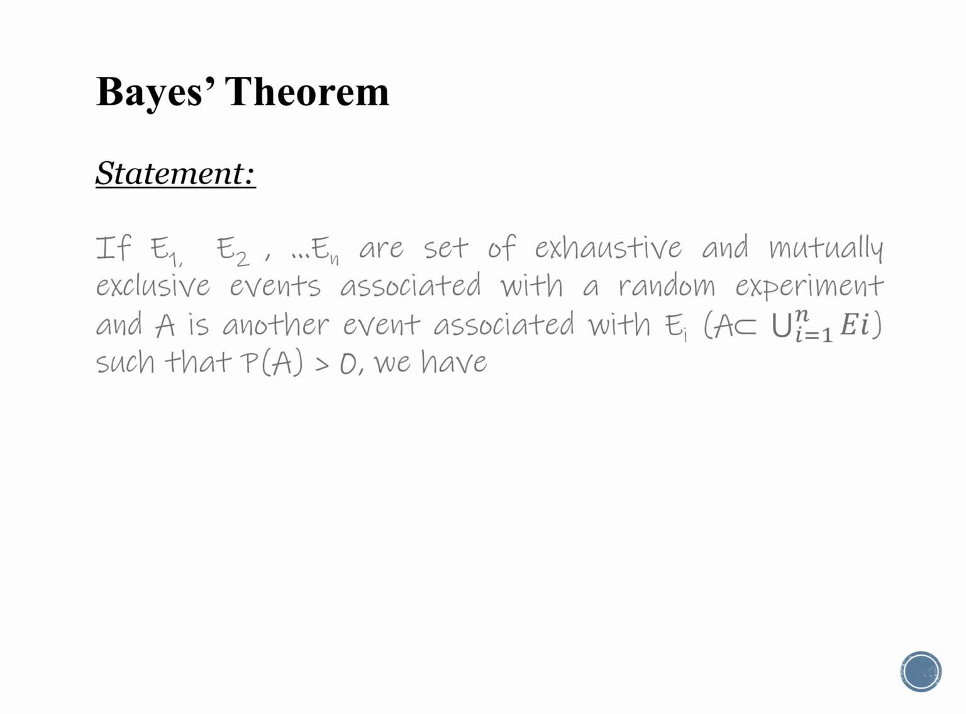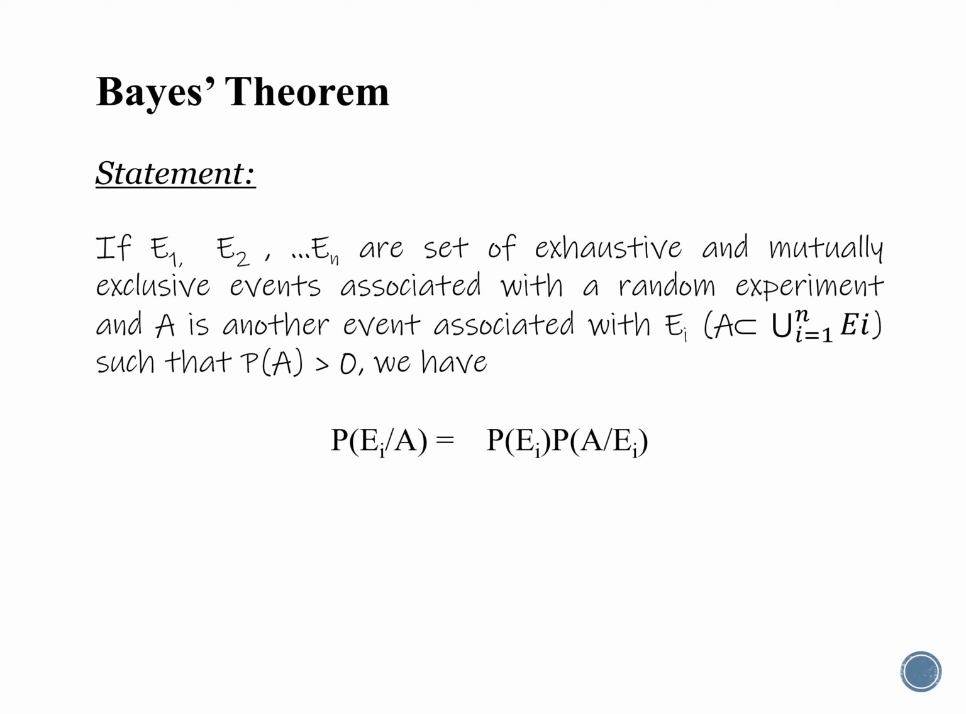Statement of Bayes theorem. If E1, E2, etc., En are a set of exhaustive and mutually exclusive events associated with a random experiment, and A is another event associated with Ei, that is, A contained in union i equal to 1 to n Ei, such that P of A greater than 0, we have P of Ei given A equal to P of Ei into P of A given Ei divided by summation i equal to 1 to n P of Ei into P of A given Ei.